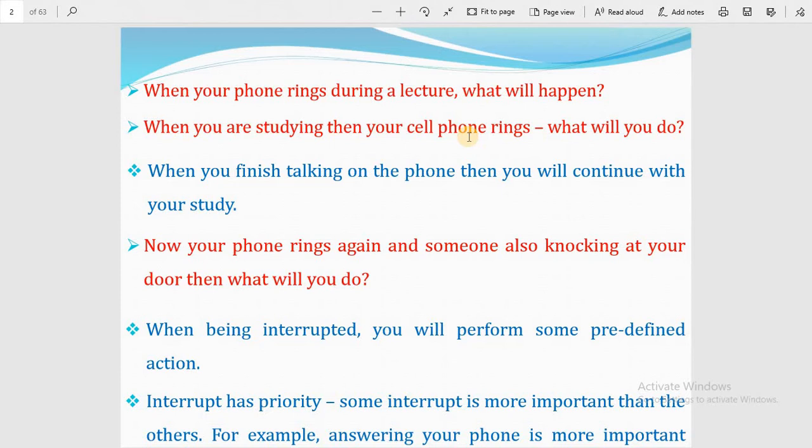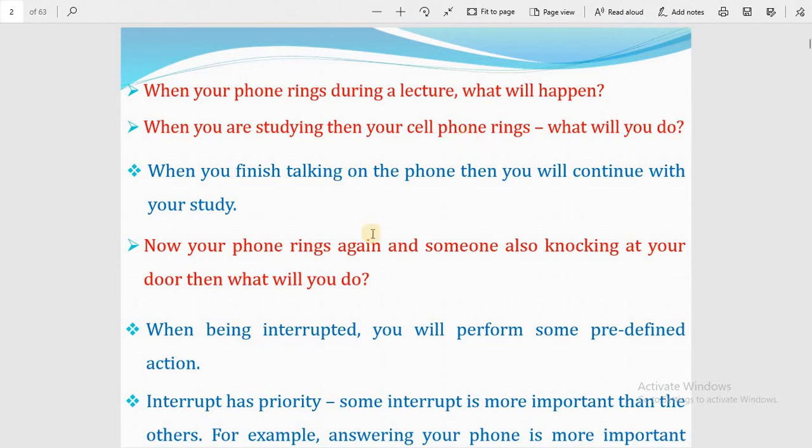When you finish talking on the phone, you continue with your study. So we are interrupted for some reason, for some other task, in the middle of running a program. These priority tasks interrupt everything in the session.